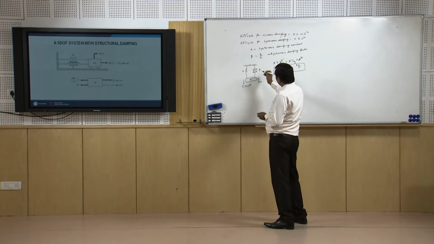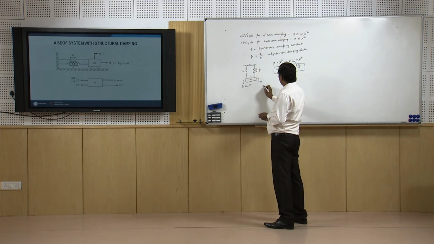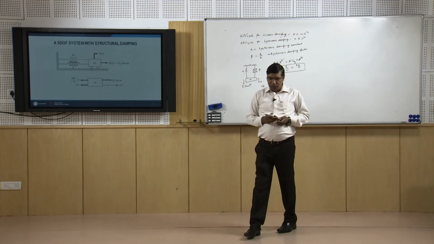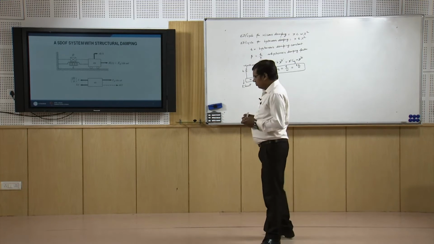Now this system we can represent as an equivalent viscous damping system.